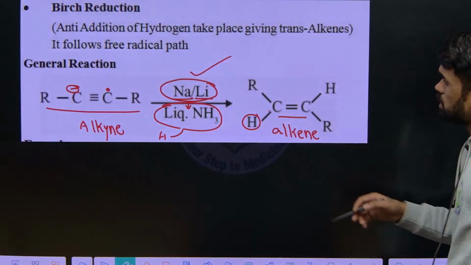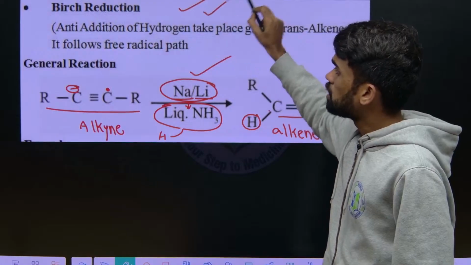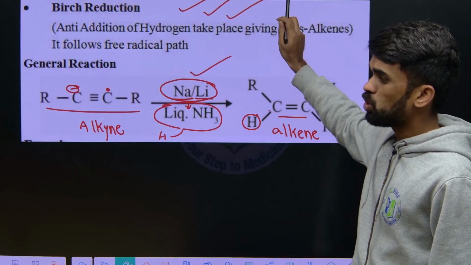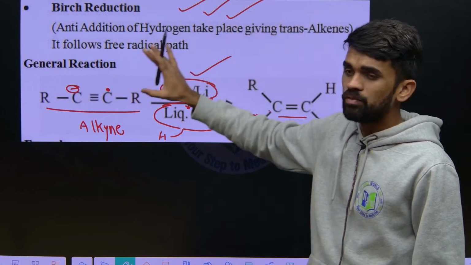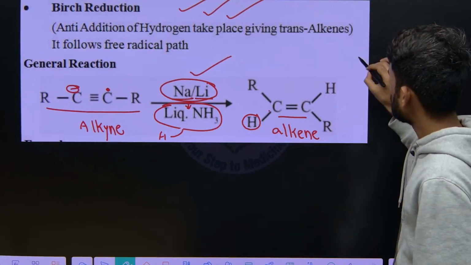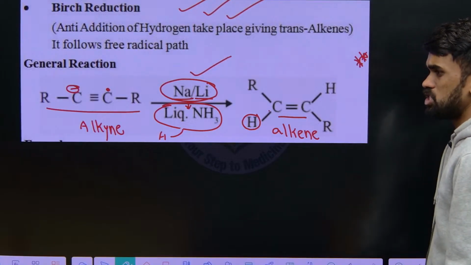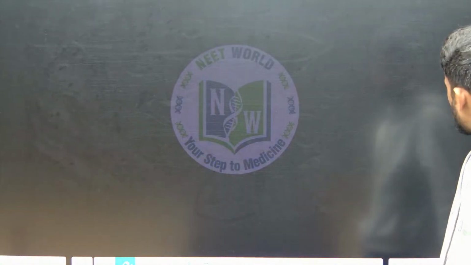This process is called a Birch reduction. Remember this is a Birch reduction. The product formed will be a trans-alkene from an alkyne. If you use Lindlar's catalyst, that gives a cis-alkene. This is one of the most commonly asked questions in your EAPCET, NEET or JEE exams from the alkenes chapter.